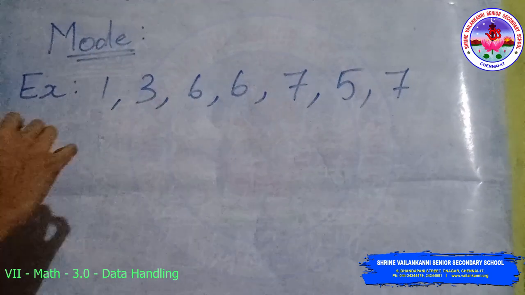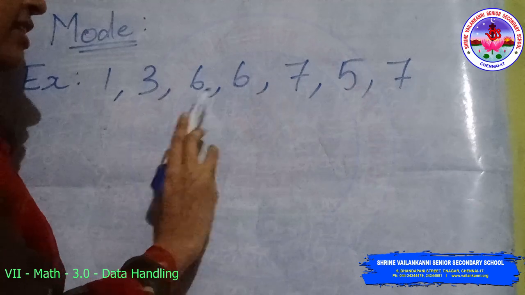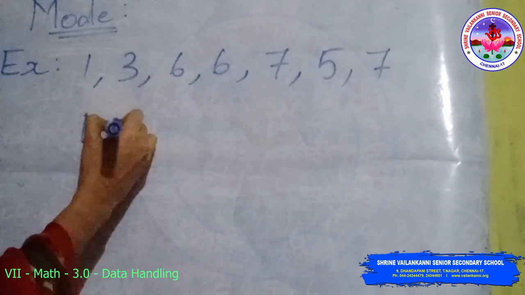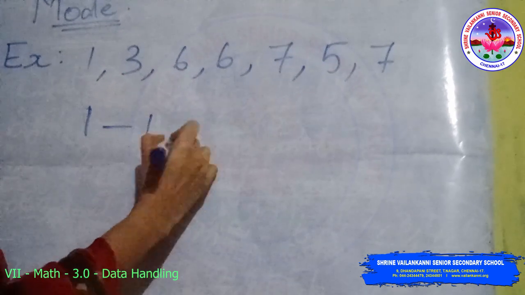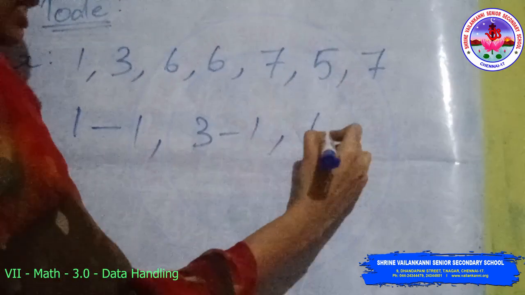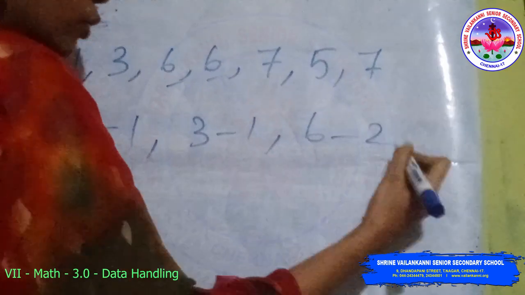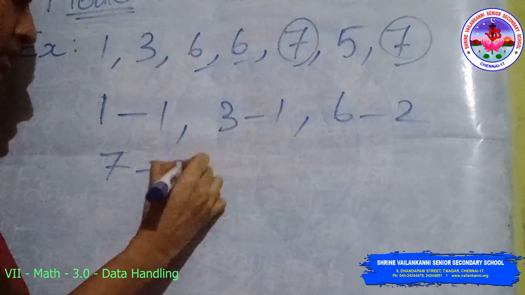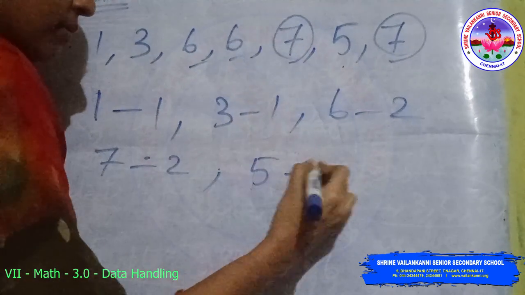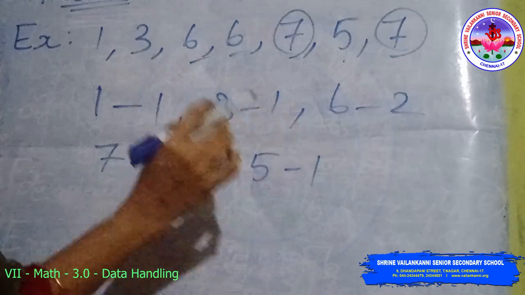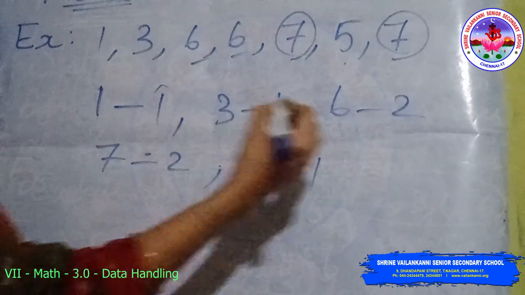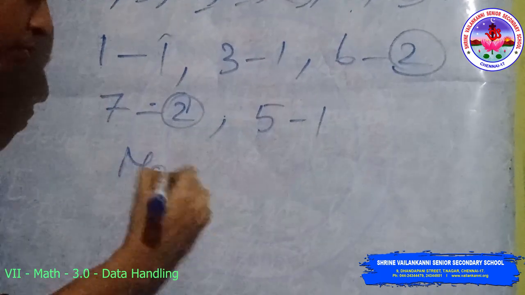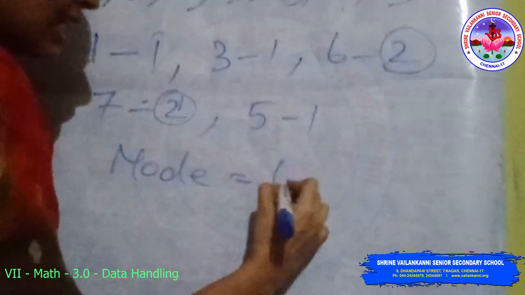Next example, the set of data is 1, 3, 6, 6, 7, 5, 7. First, how many times does each value occur? 1 occurs 1 time, 3 occurs 1 time, 6 occurs 2 times, 7 also occurs 2 times, 5 occurs 1 time. 1, 3, 5 occur 1 time, but 6 and 7 occur 2 times. So the mode is both 6 and 7.